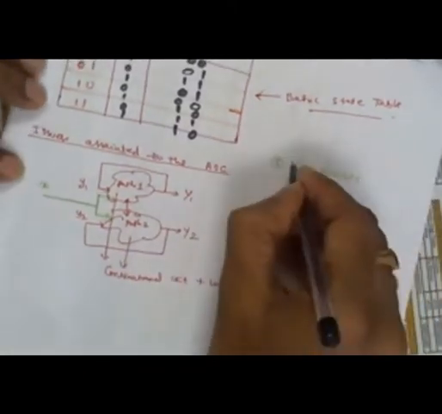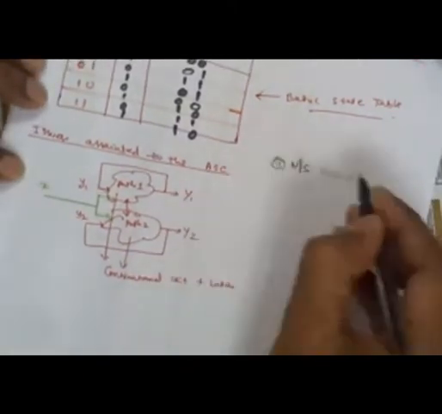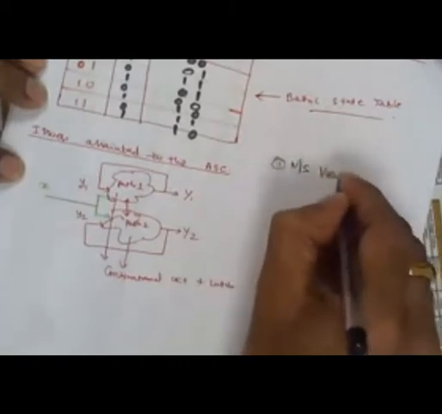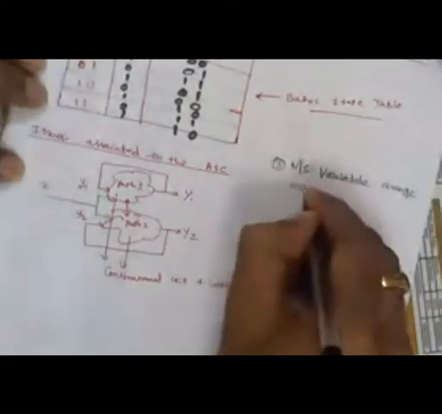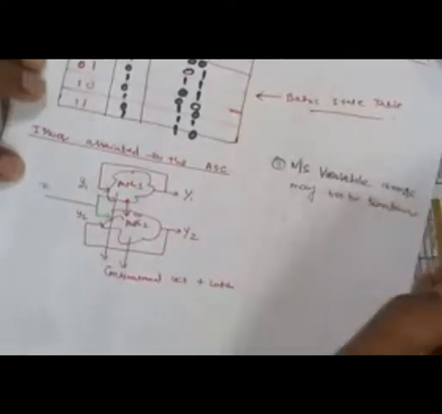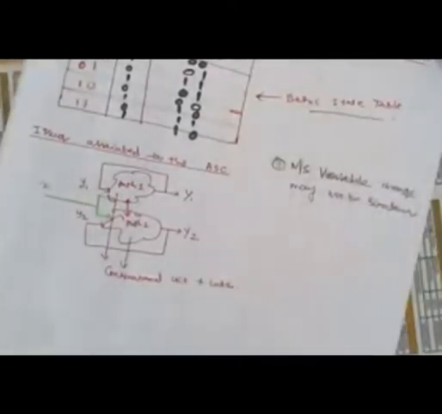The next state variable change may not be simultaneous. Obviously, it may not be simultaneous.